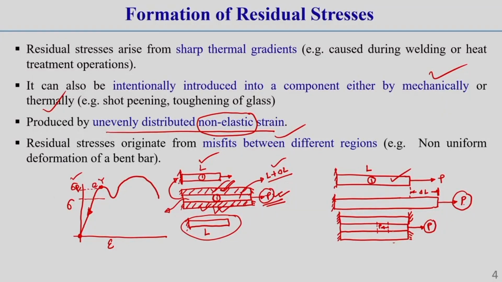Now, if we just cut that section, or if we just remove the support from that section, this will return back to its original position, correct. That means then stress will be released. But as that type of cutting is not there, as this is locked with some supporting condition or supporting layer, that stress remains as an initial stress in the body, which is called residual stress. More details I will discuss in a subsequent slide, then it will be more clear to you.